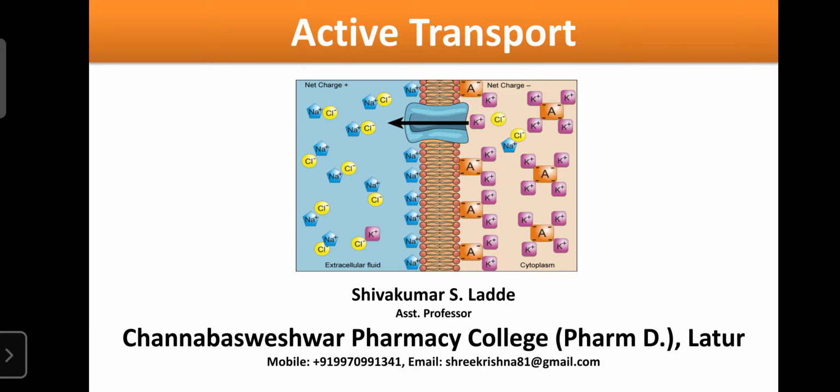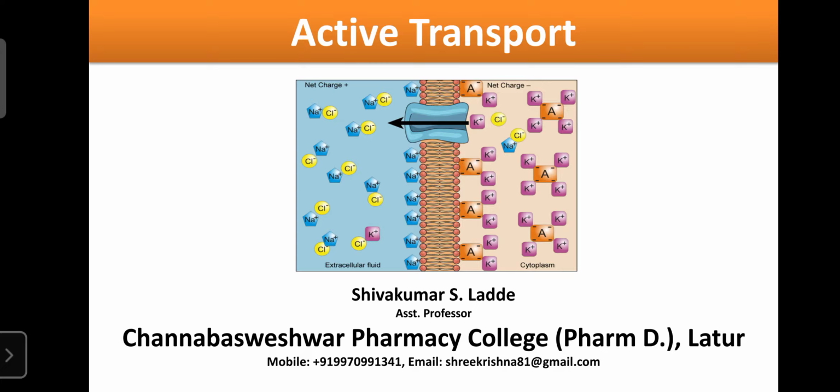active transport. It is concerned with the transport or movement of substances related to single molecules. Only one molecule can be transported from lower concentration to higher concentration with the use of ATP. But in secondary active transport, two molecules are transported simultaneously, either in the same direction or maybe in opposite directions.